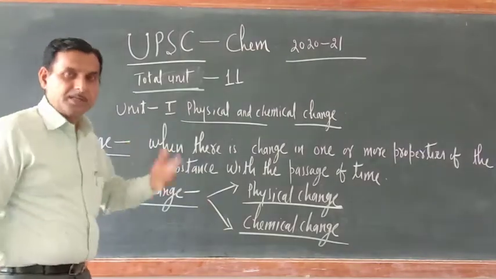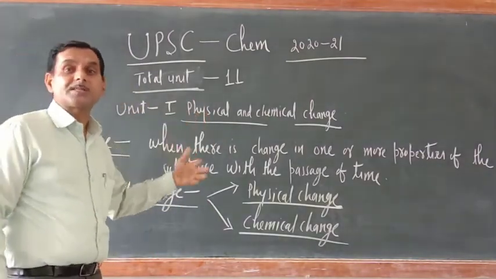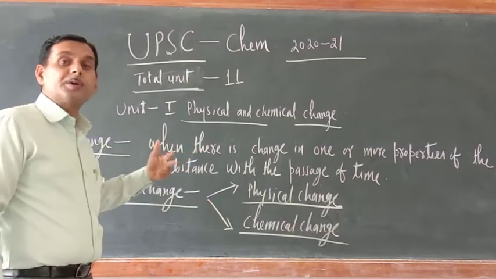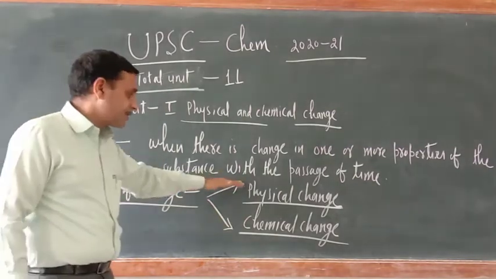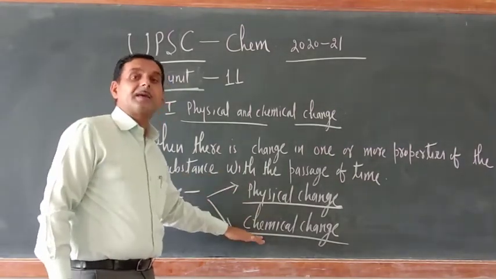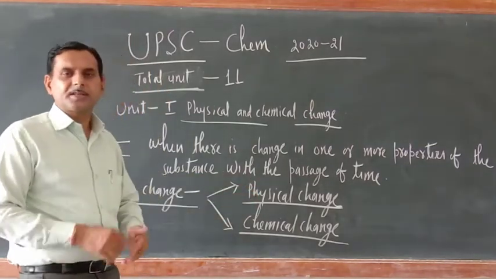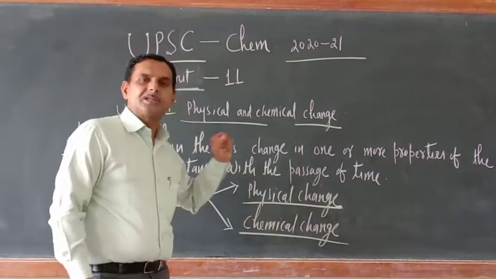Since one or more properties of the substance are changed, there should be two types of changes. The first type is physical change. The second one is chemical change. So what is there under physical change, and what is there under chemical change?